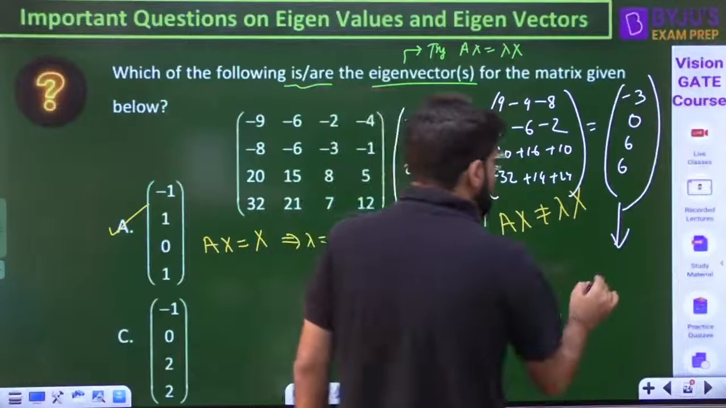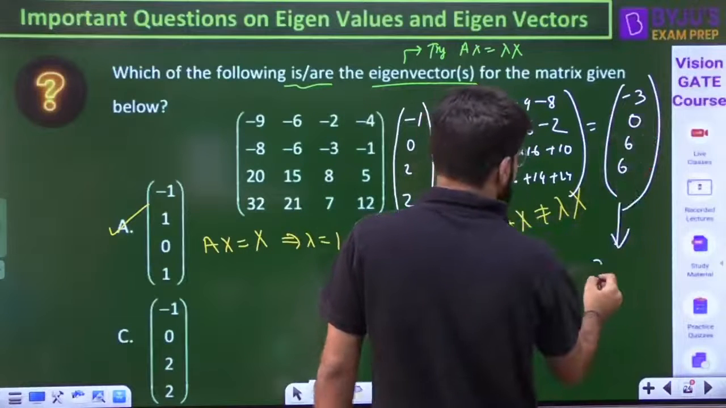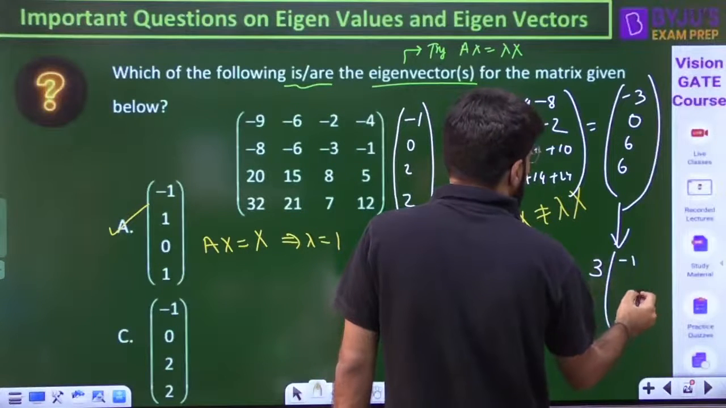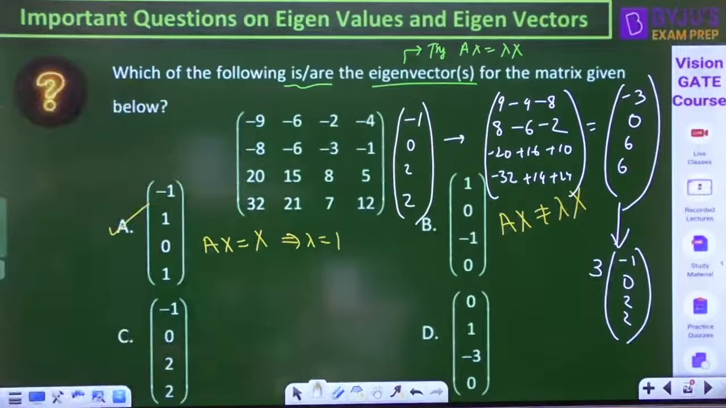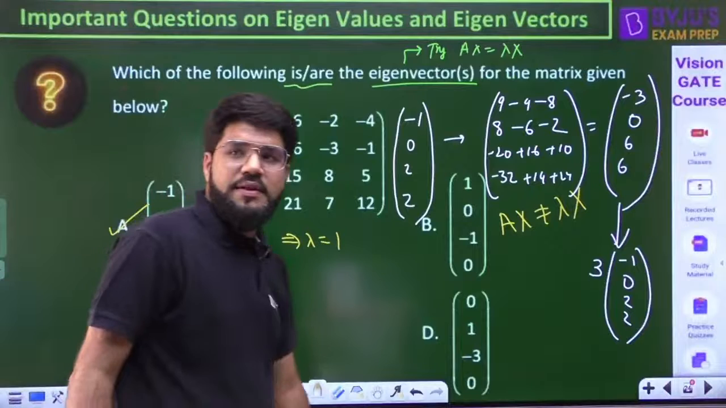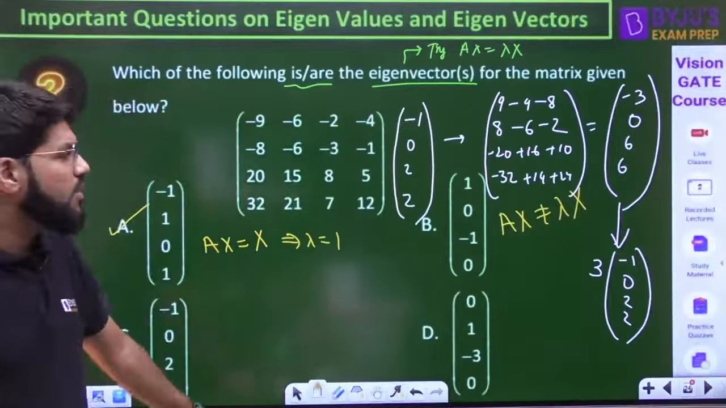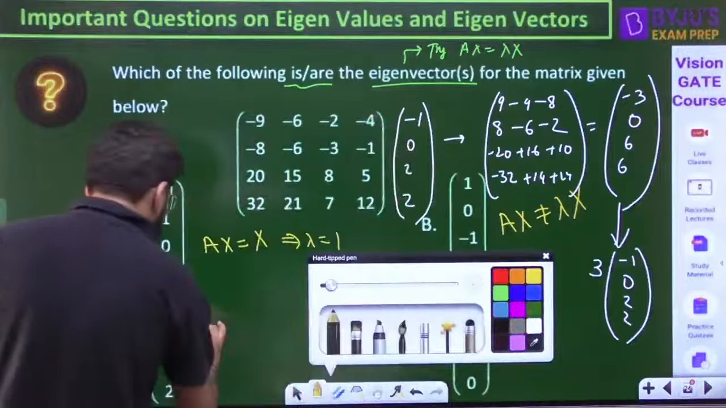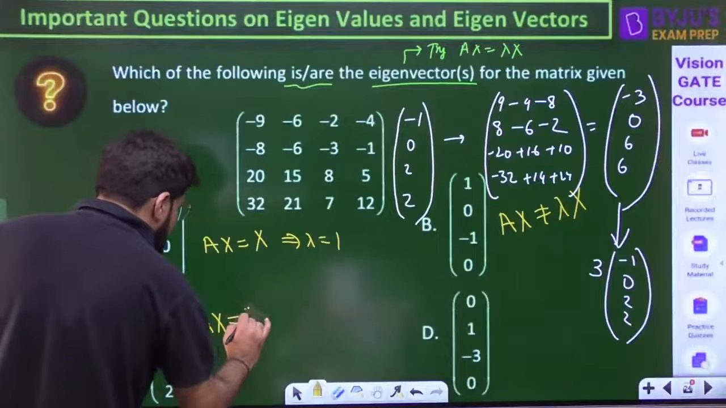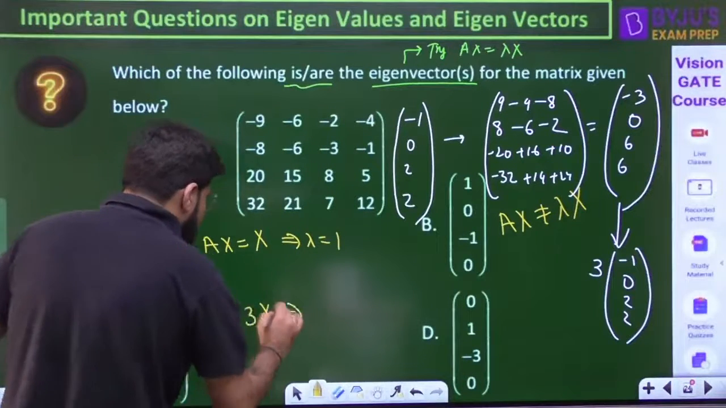If you take 3 common, if you take 3 outside, you get minus 1, 0, 2, 2. I have got the answer: minus 1, 0, 2, 2. That means in option C, when I have tried Ax, I am clearly getting 3x. So x is the correct answer.